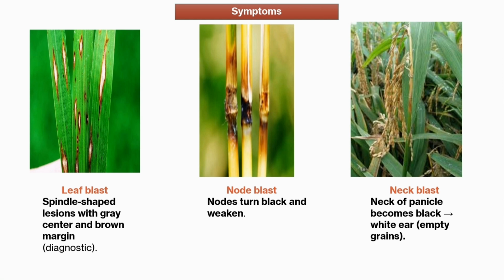So if the neck region rots, the panicle formation will ultimately be hampered. So in neck blast, blackening of the neck region will occur, and that leads to white ear or empty grains. Okay. So this is all about the symptoms.